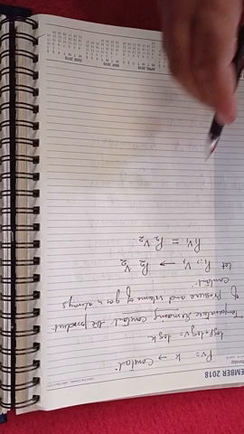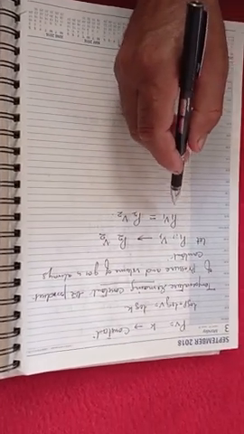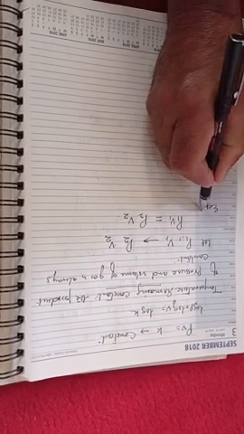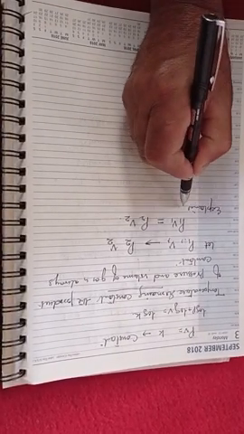This becomes the relation of Boyle's law, and this Boyle's law can be explained graphically.